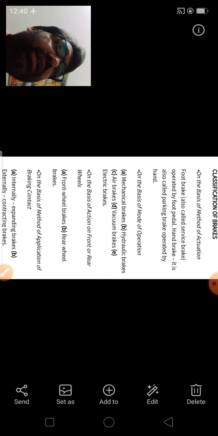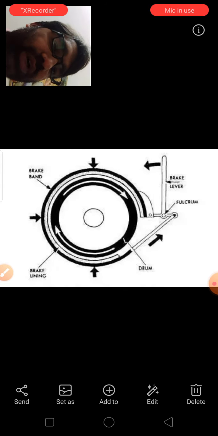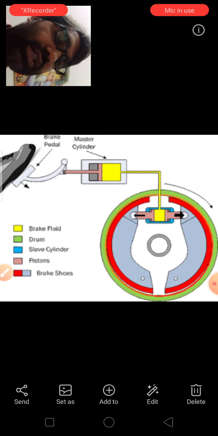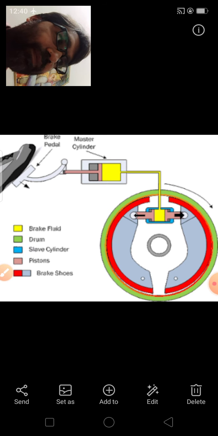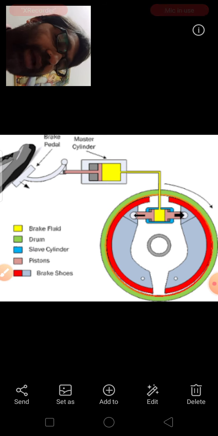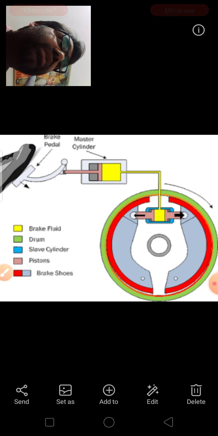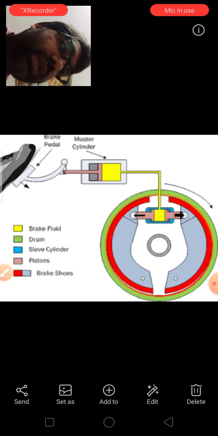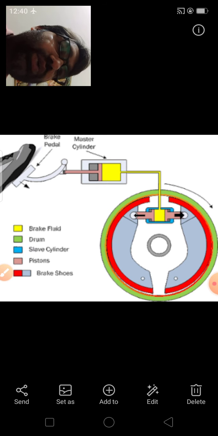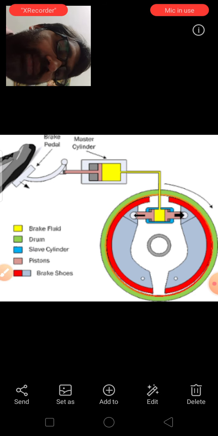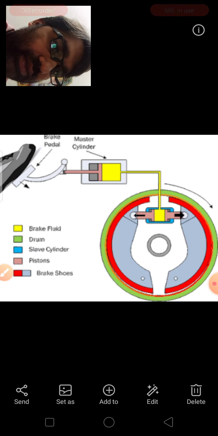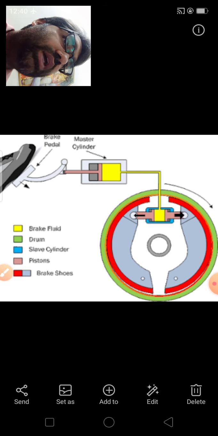That electromagnet actuates a cam, which further moves the brake lining. As here the piston is moving the brake lining, there will be a cam which will be actuated by an electromagnet. That electromagnet will be actuated by the current from the battery. When you actuate that electromagnet, that will actuate the cam, and the cam's motion will push this brake shoe, and consequently the brake lining, which will stick to the brake drum,